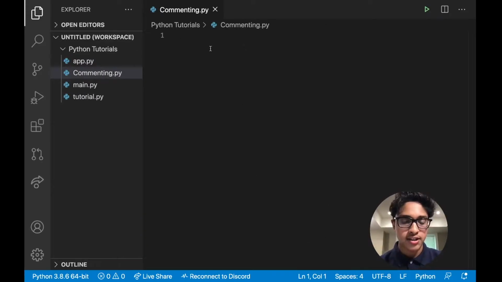As I said, in commenting.py, the first thing that we're going to learn about is commenting in Python, because that's very important. I'm not going to talk too much about what it is, but it's basically something that the computer ignores while running your Python file, and it just helps you organize stuff. Like, you can organize where your functions are, but that's a little later. So let's just get into how to declare a comment.